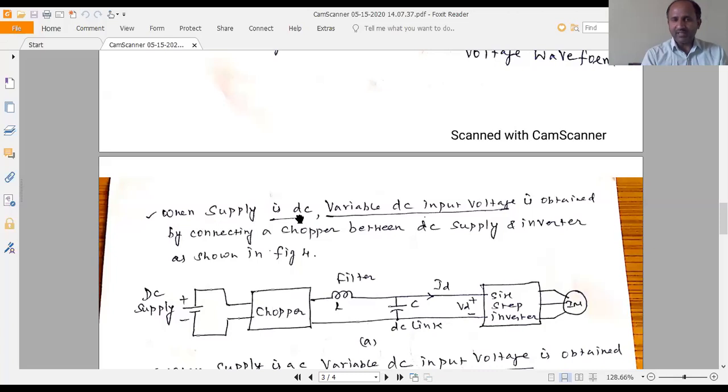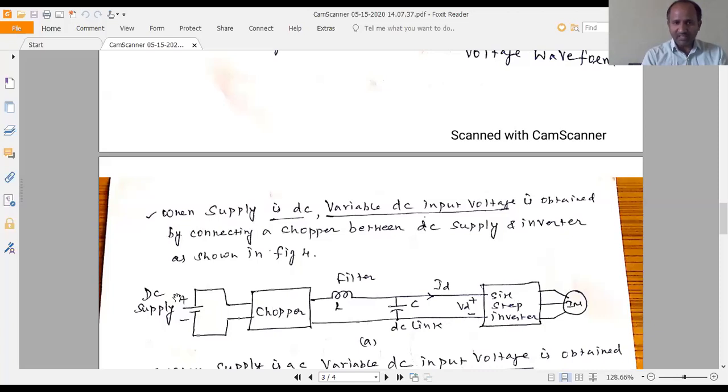When the supply is DC, you have to connect a chopper between the DC supply and the inverter. When the DC supply is available and we want a variable DC supply, you have to connect a chopper between the DC supply and the inverter. That is shown in the figure.